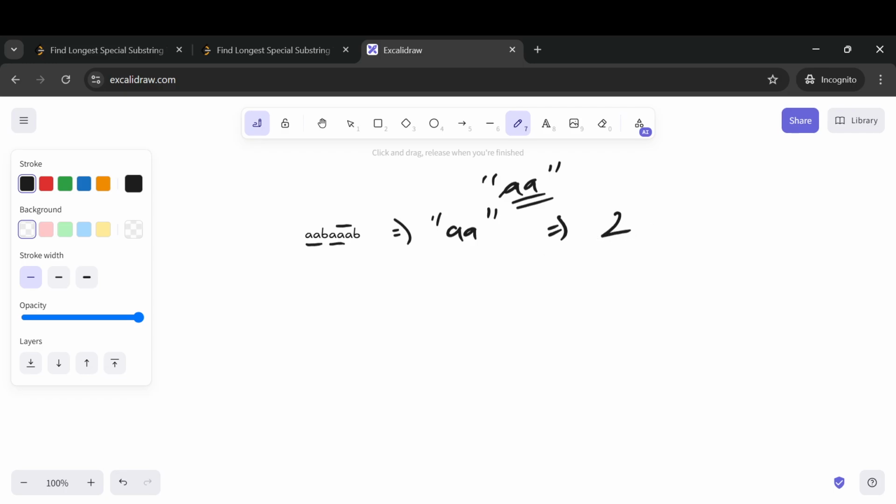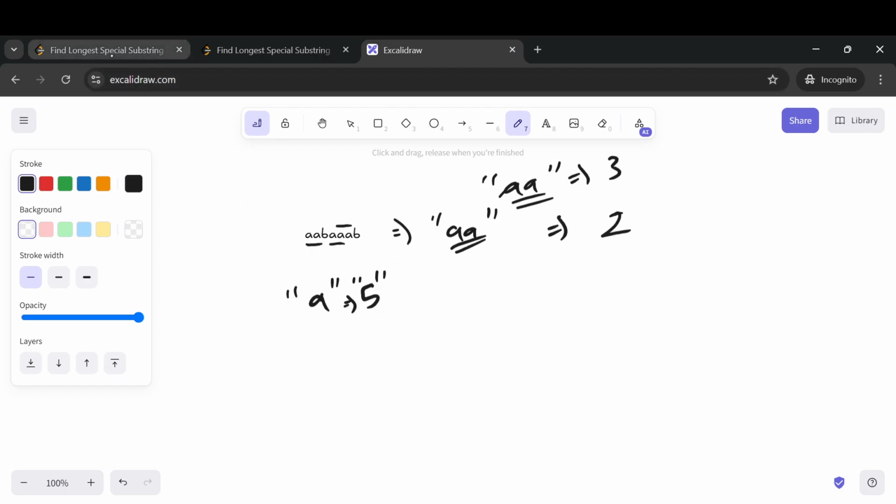That's it. You might be able to find a few substrings that are occurring more than once. That is a single character A. So a single character A is occurring 1, 2, 3, 4, 5, for a total of 5 times, but we want to return the longest special substring that has occurred at least three times. So that's the reason we will be returning the length of the longest substring, which is 2 here.